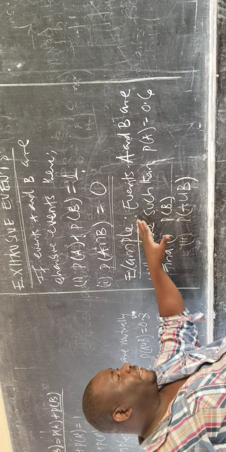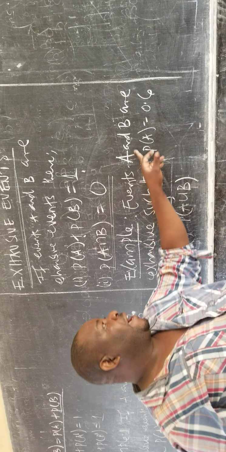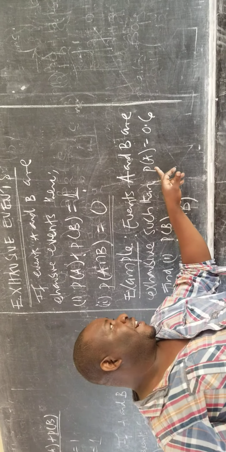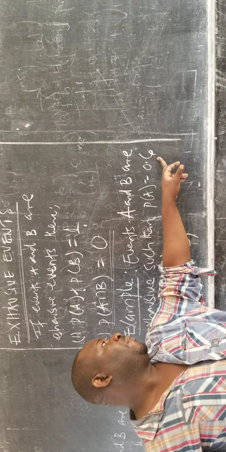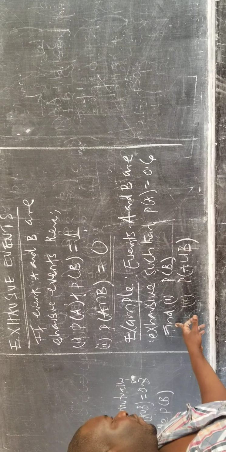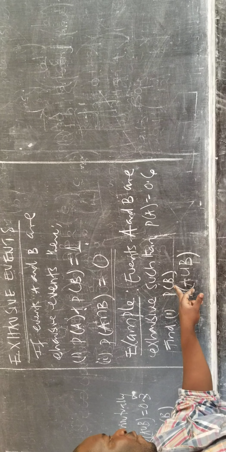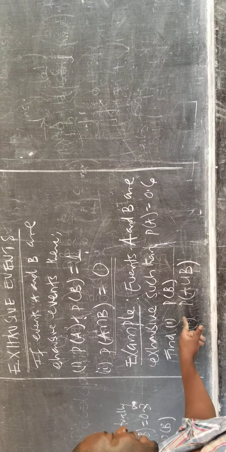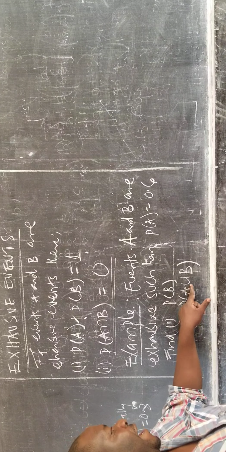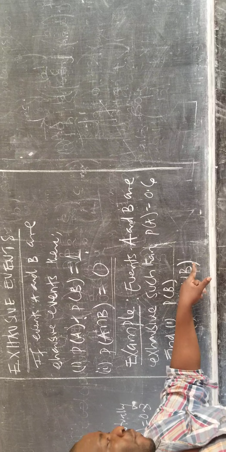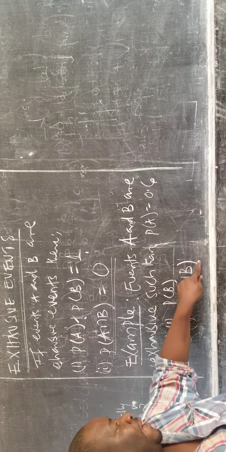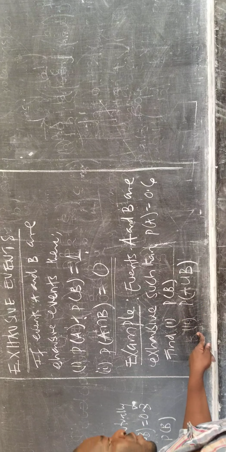Then there is this example: events A and B are exhaustive events such that the chance of A taking place equals 0.6. We are asked to find the probability of B, and the probability of A union B, that is, A or B or both of them taking place at the same time.